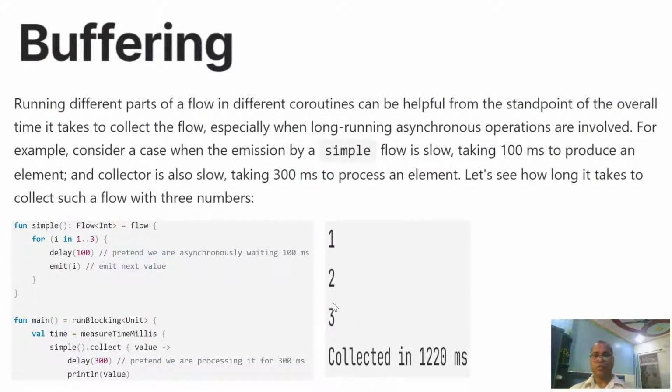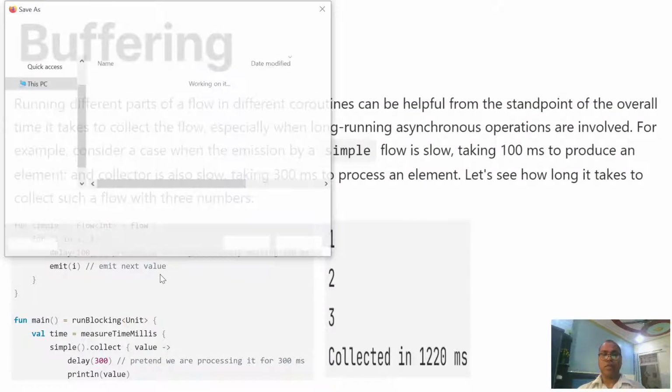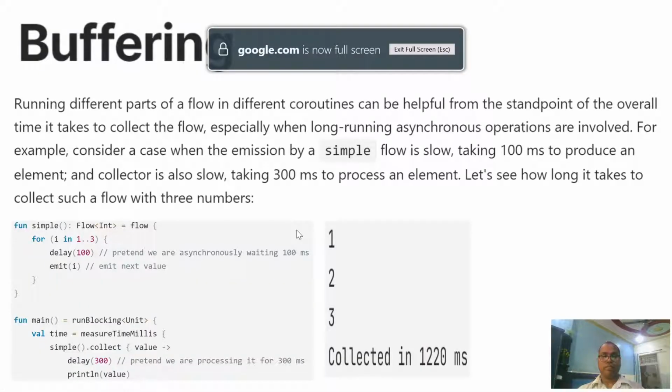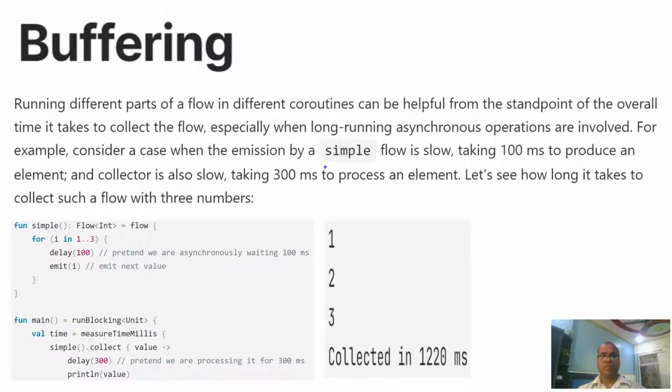Okay, same example here. Say they are emitting every 100 milliseconds and the collector takes 300 milliseconds, and it will take 12 milliseconds of time.